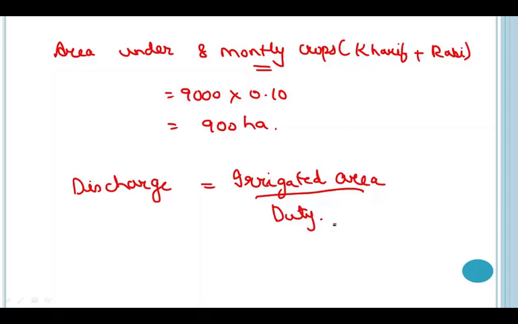We'll begin with calculating the discharge for the Kharif crops. So the discharge for the Kharif crop will be irrigated area 3600 divided by 700 and I'll get my answer as 5.14 cumecs.